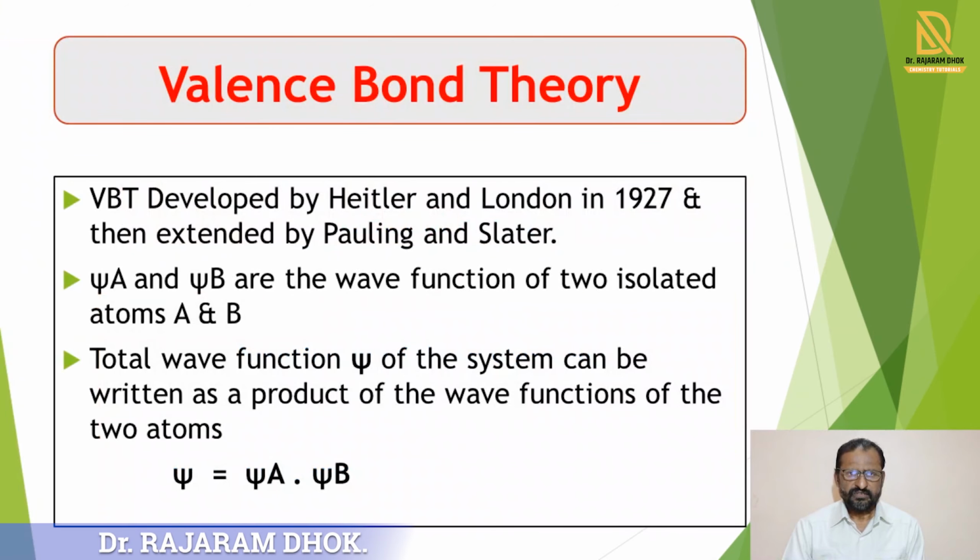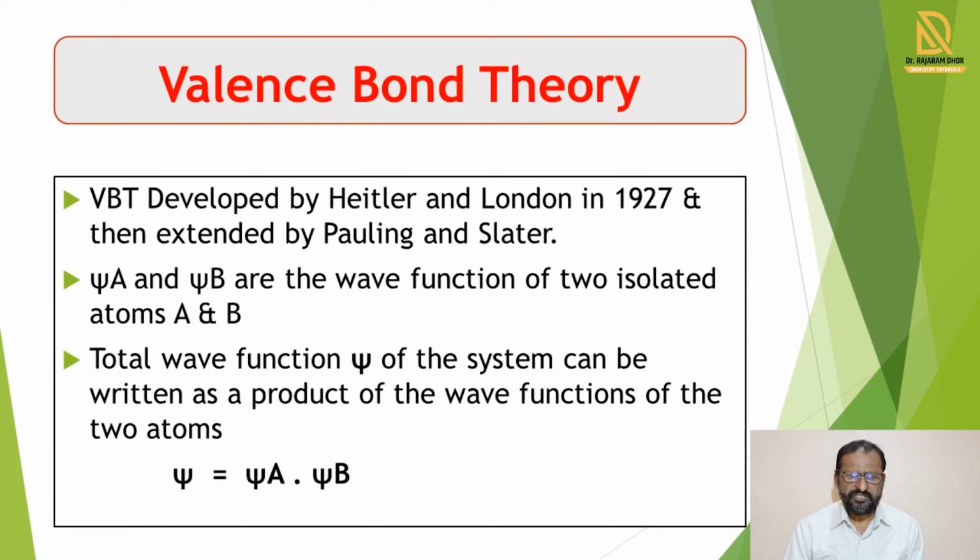So before starting the molecular orbital theory, we have to study the basic theory, that is the valence bond theory. This valence bond theory was developed by scientists Heitler and London in 1927. After that, this theory was extended by scientists Pauling and Slater. So these scientists explain the formation of molecules.